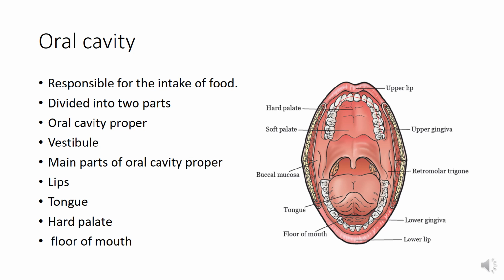Here you can see these are the dental arches with the teeth and their bony scaffoldings. So these bony arches, these dental arches, they divide the oral cavity into two parts. This part is the oral cavity proper, while this part here lateral to the dental arches is the vestibule.